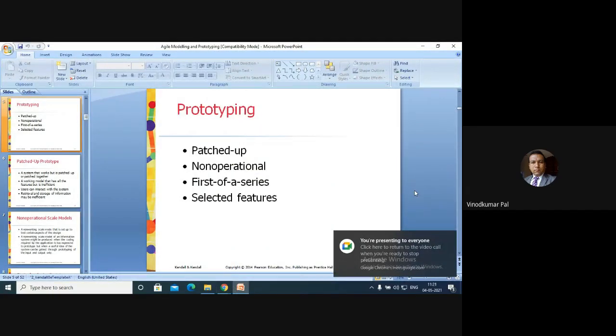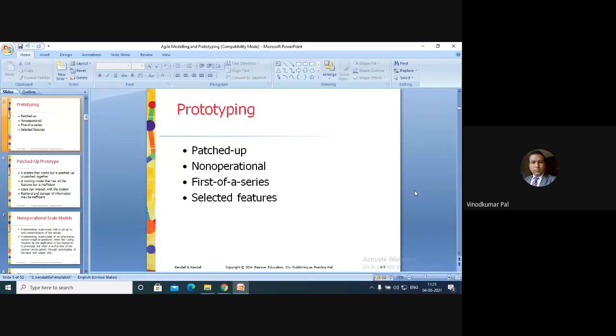Like I've just given you one example, they have created the forms. Now they will take the feedback. But in that, they have not created the database. So there would be no meaning of developing this kind of form unless you have created the database. So we can call this kind of prototyping non-operational. Operational means it is working. Basically, we have designed everything, but it is not working in the real world. Okay. So I'm just starting up with the four types of prototyping: patched up, non-operational, first of a series, or selected features.